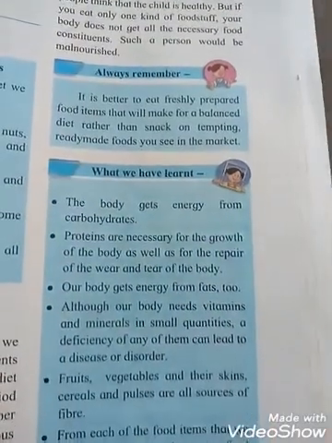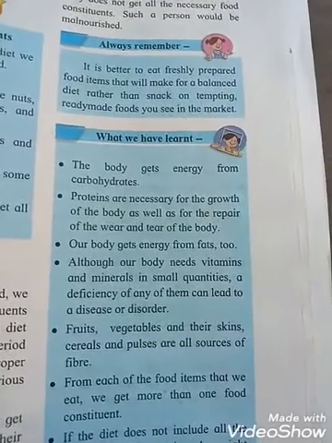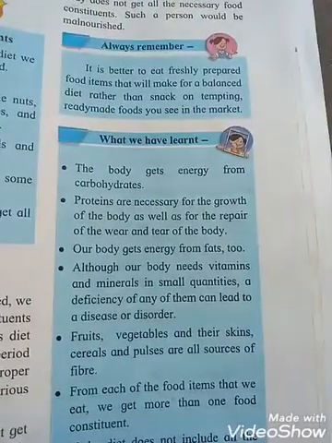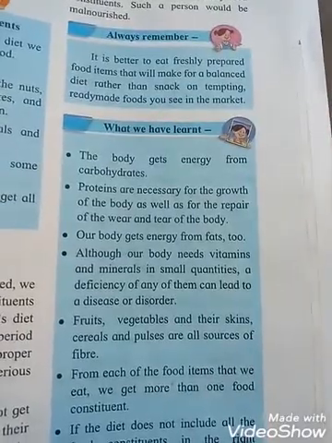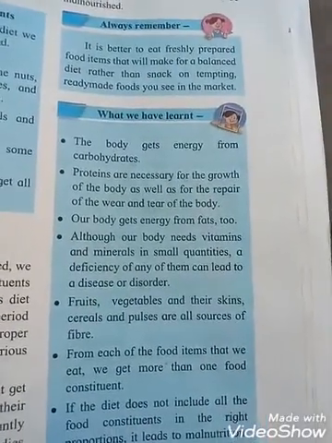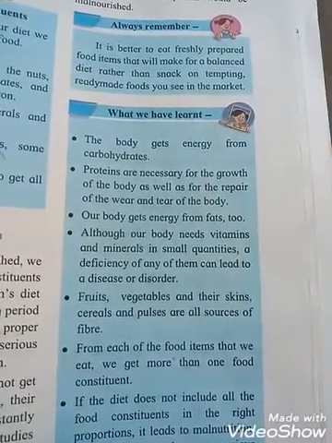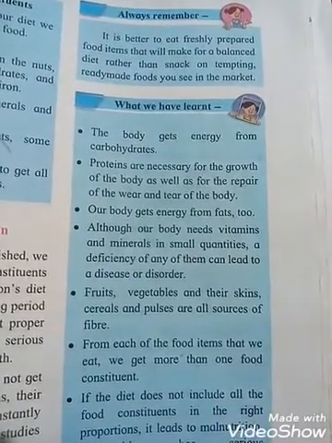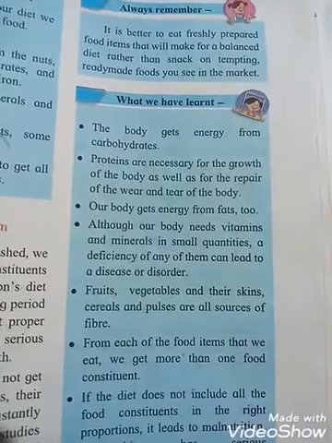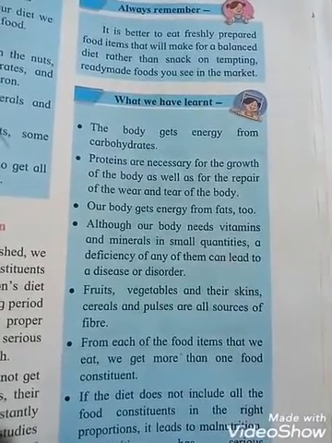See students, what we have learned in this chapter 19, constituents of food. First point is that the body gets energy from carbohydrates. Next, proteins are necessary for the growth of the body as well as for the repair of the wear and tear of the body.